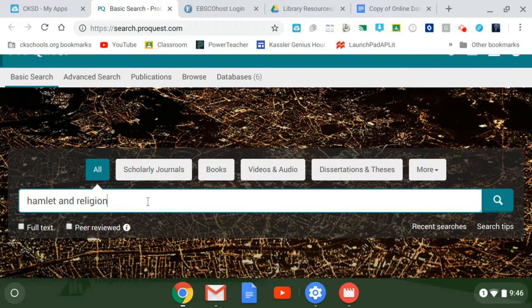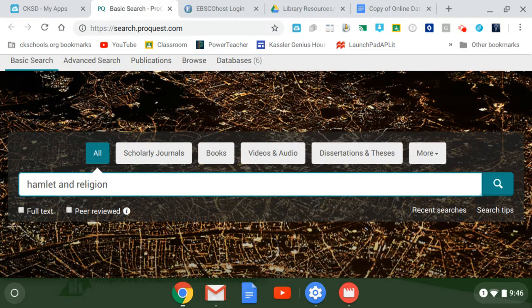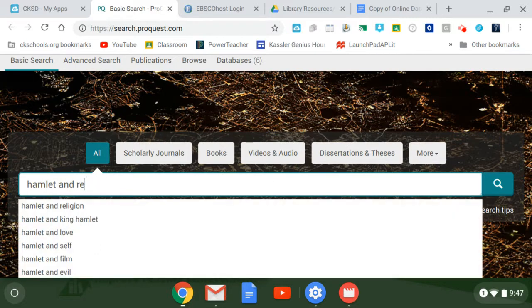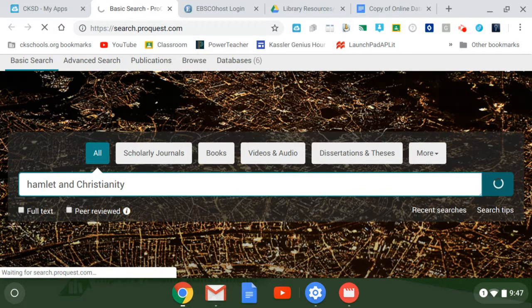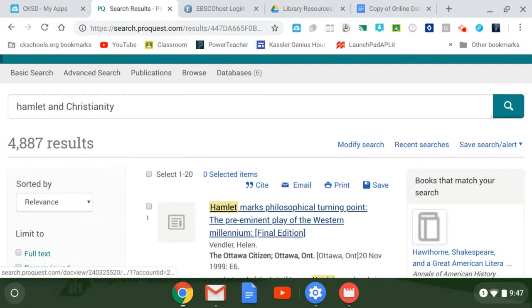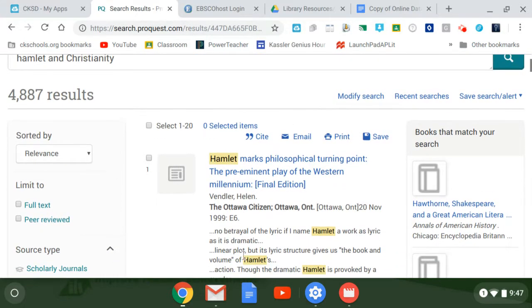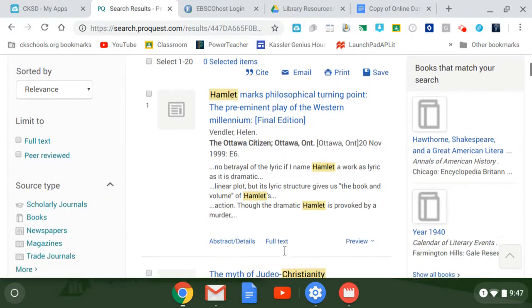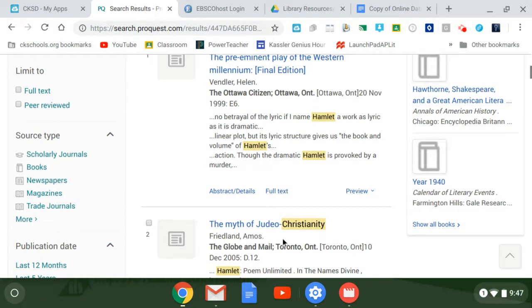You can do just keyword searches. Say you were doing the mythological lens. You could look up Hamlet in mythology, but maybe you're more interested in the whole Christian, or maybe even Christianity. You might even want to be specific when it comes to that and just see what it has. Oh, it has a lot of things. So you kind of have to scan through. I find some of them seem like really, here we go.